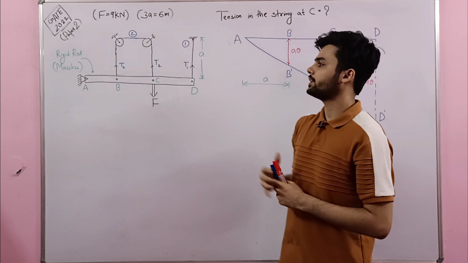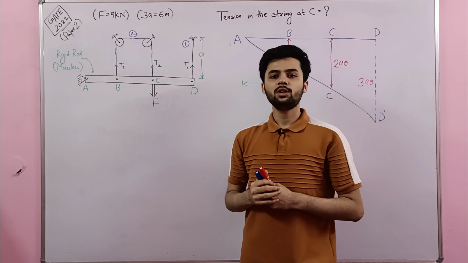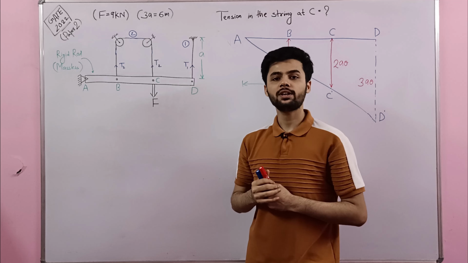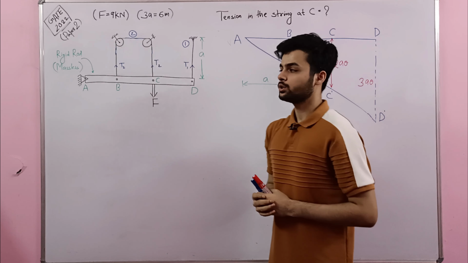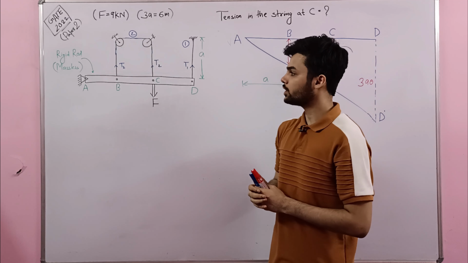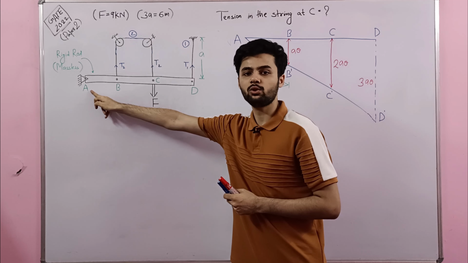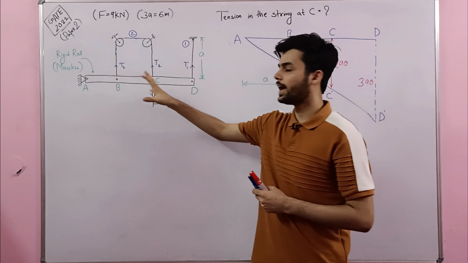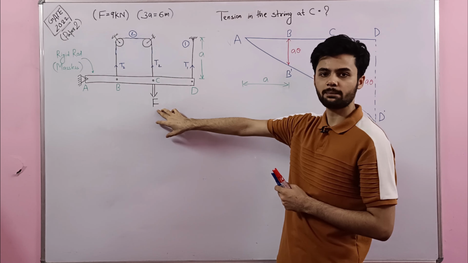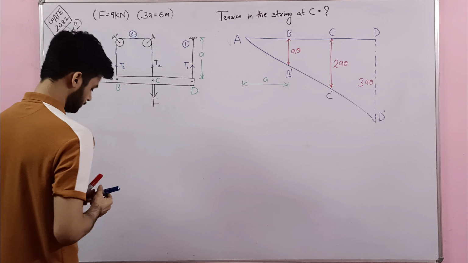Now if we look at this figure, we can see that the rod has been hinged about point A, and we know that if there is a hinge support, then it cannot offer any resistive torque. So if this rod has to be in equilibrium, the torque about the hinge point A is going to be 0. So the net torque acting on the rod about point A due to these tensions and the force capital F is going to be 0. So let us apply this.